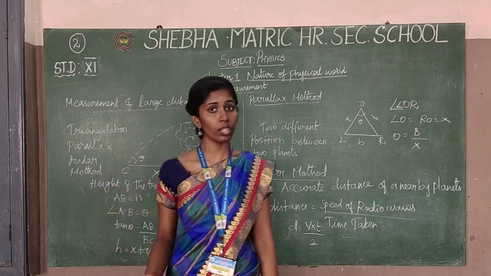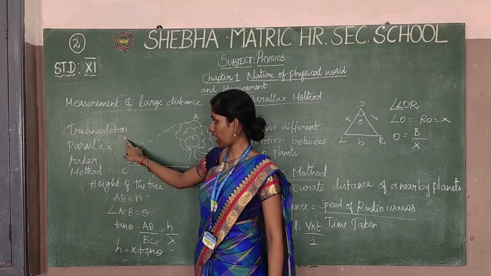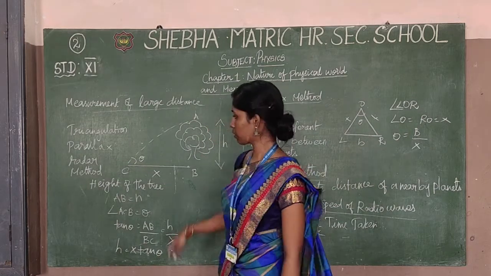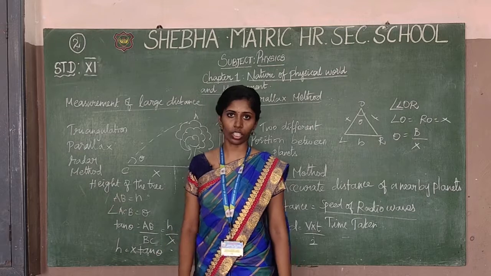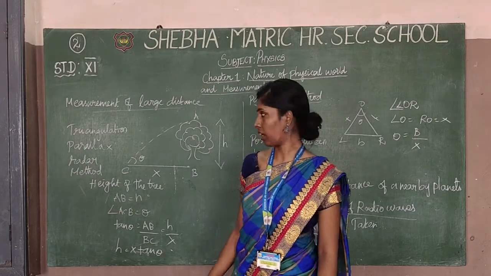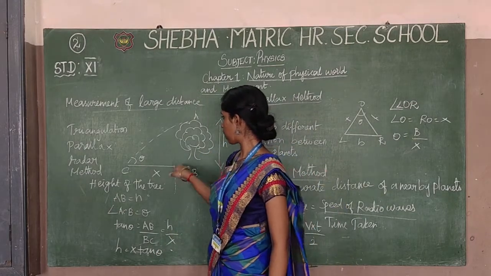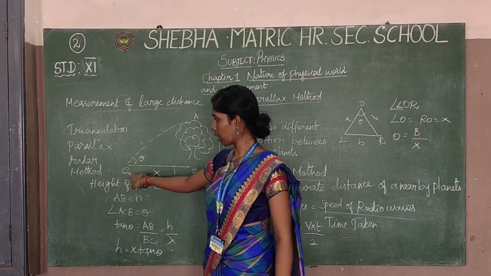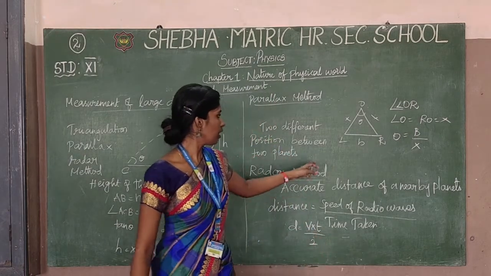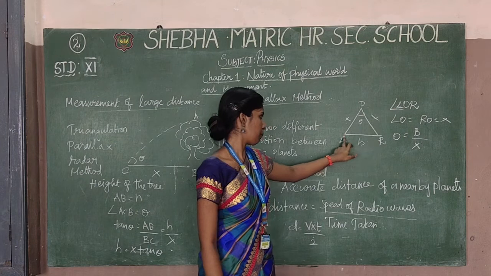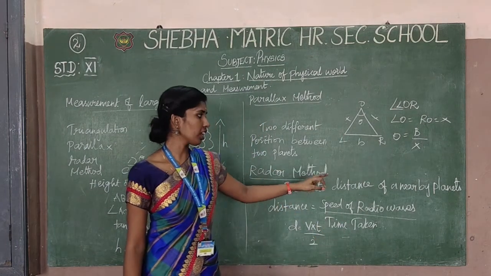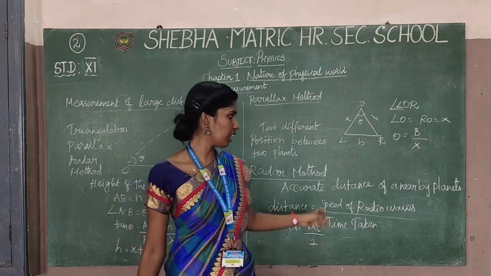Okay. So there are three methods. One is the triangulation method, another one is the parallax method, and another one is the radar method. Okay. So these three methods are there. One is the distance between the height of the tree and the person, another one is the object movement of the planets, and another one is the accurate measurement nearby the planet using radio waves.